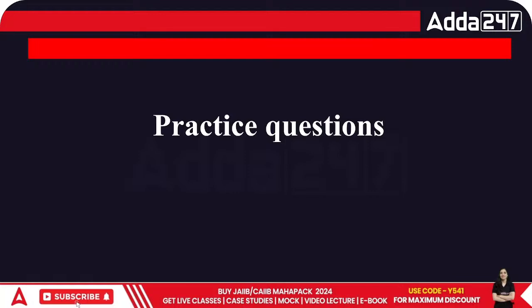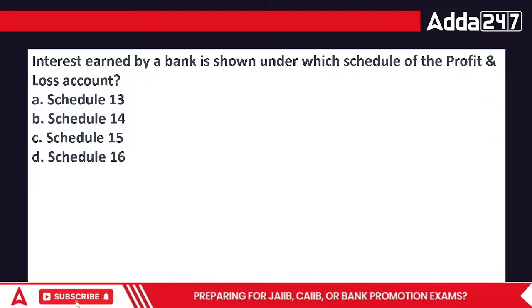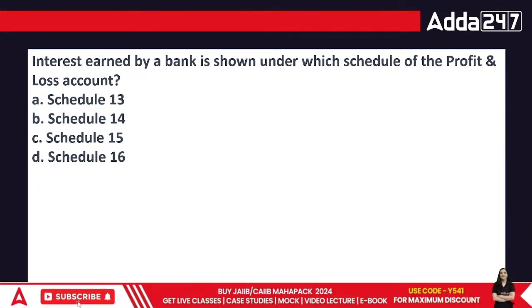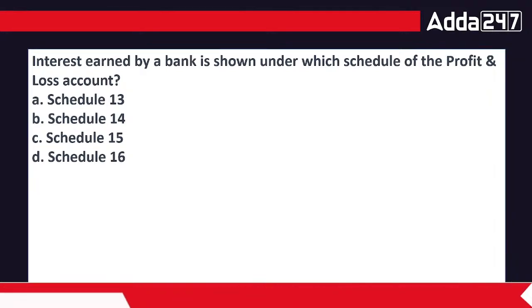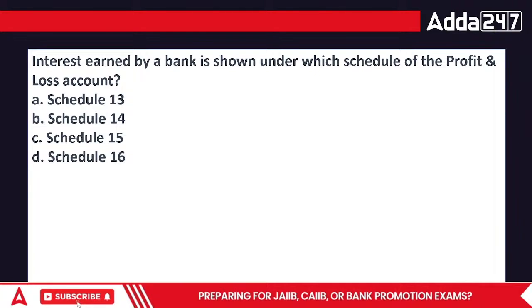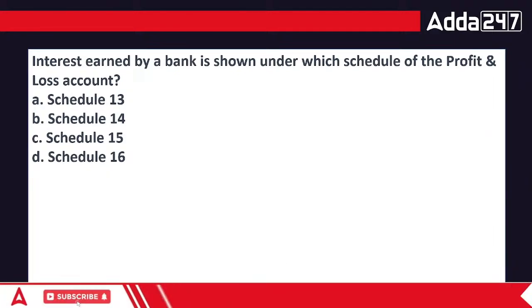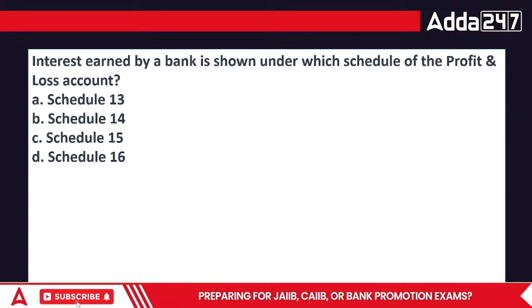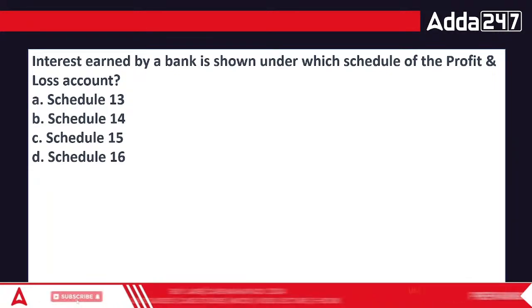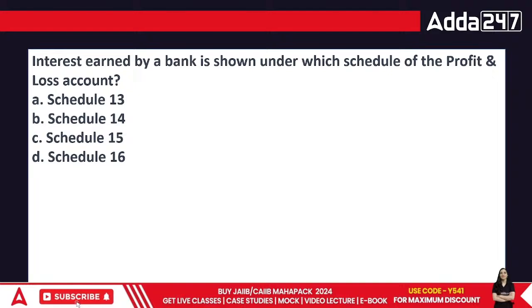What are we covering today? Well, we are covering the specific topic of interest earned by the bank. Here, this is a question of banking. This is how the banking financial statements are prepared. When you prepare the banking financial statements, they have their format different from other organizations. Why do they have it different, everyone? They have it different because of one specific reason. They are covered under the Banking Regulation Act, and they are a banking company.